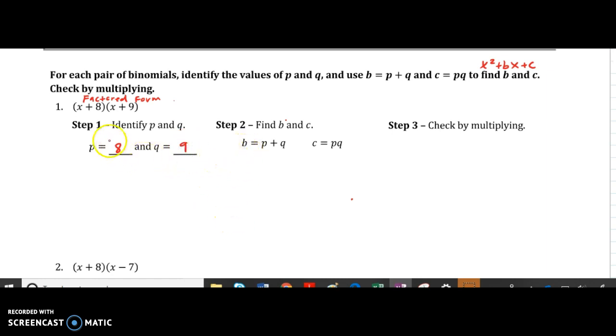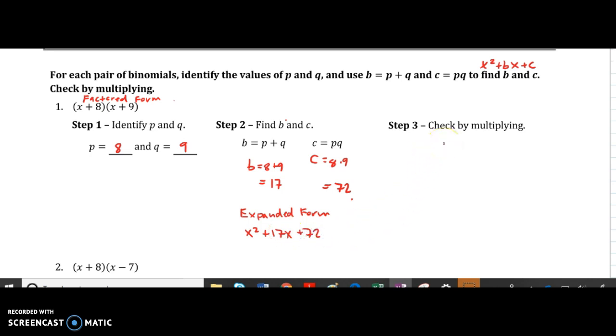So to find our b term, we just have to add 8 and 9. So b equals 8 plus 9, which is 17. And then our c we get from multiplying p and q. So 8 times 9, which is, let's see, 80 minus 8. So 72. And now we have our expanded form. So this tells us that our expanded form is x squared plus 17x, right there, plus 72.